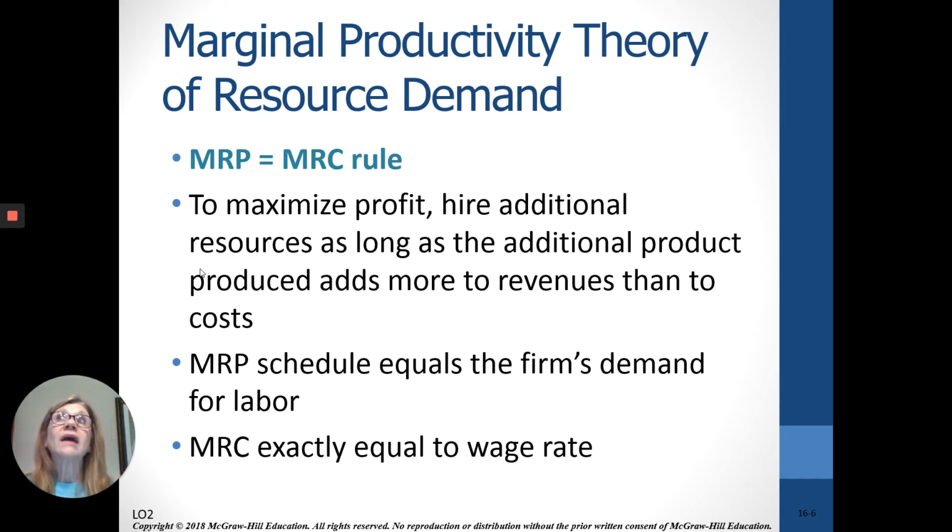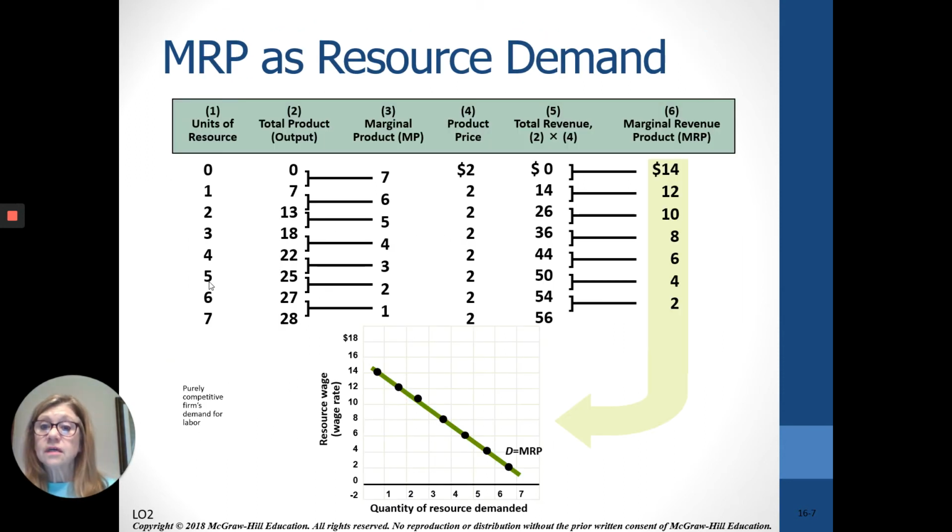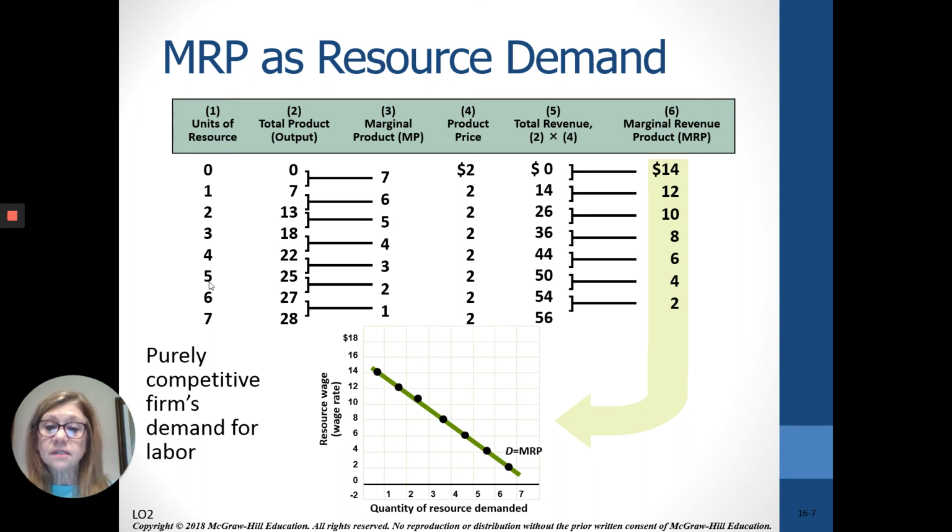Now, we graphed demand for labor in Chapter 3, and it would look like this on the next slide. But let's first look at the first 3 columns there. You should be familiar with this from the first part of Chapter 9. We looked at the units of labor, which is what that is in column 1, 1 worker, 2 workers, etc. And the total product 1, 2, or 3, or 4 or more could produce. So 1 worker could produce 7, 2 together 13, 3 together 18, 4 together 22, and so on.